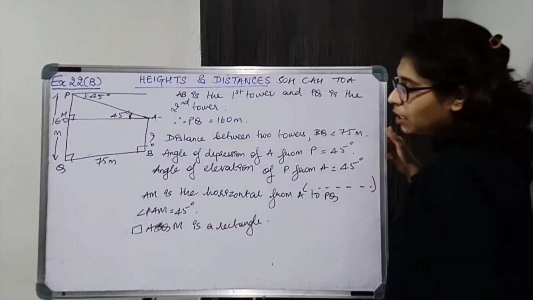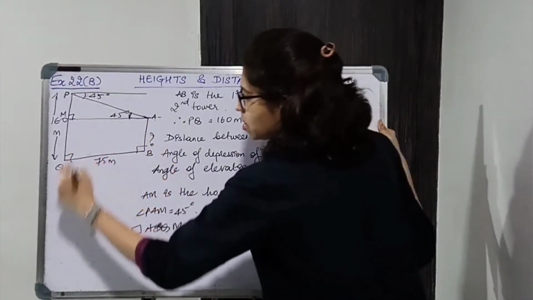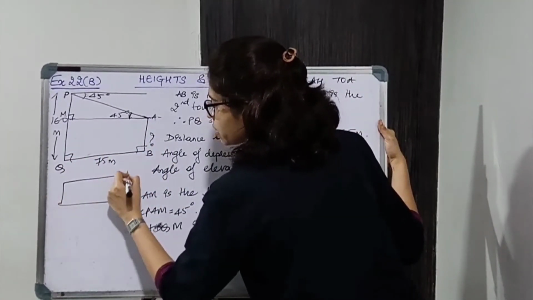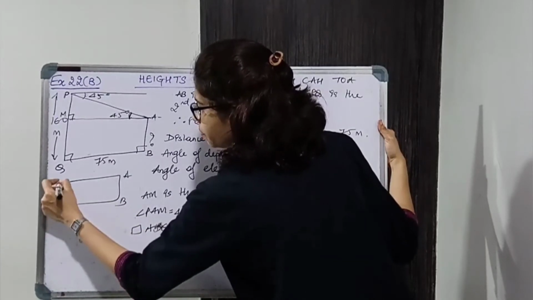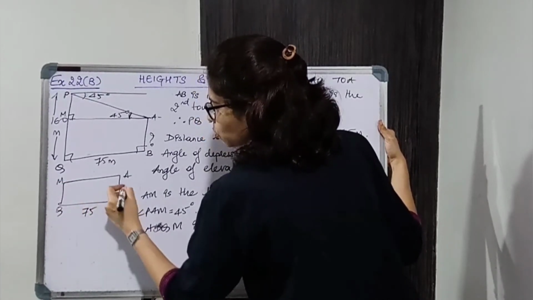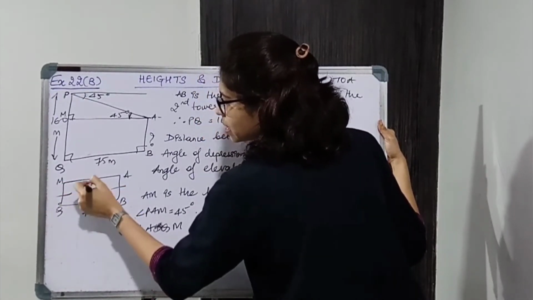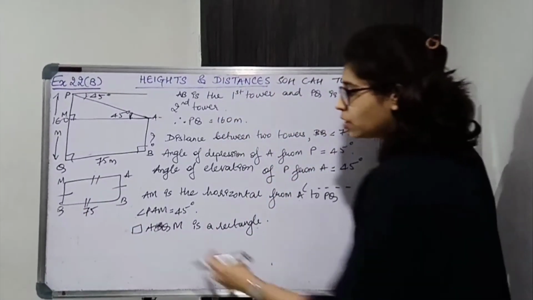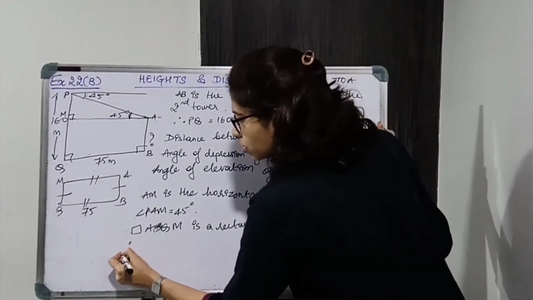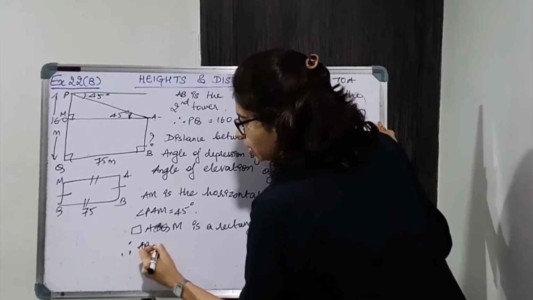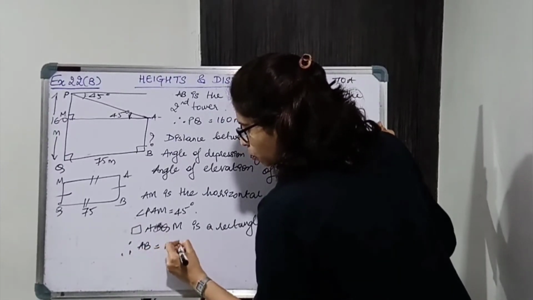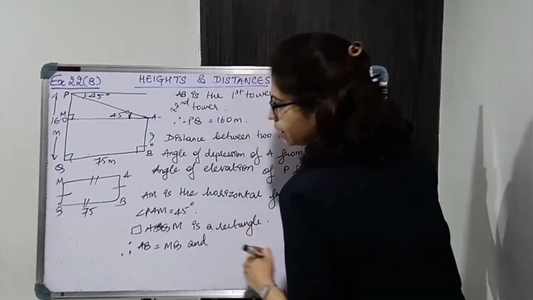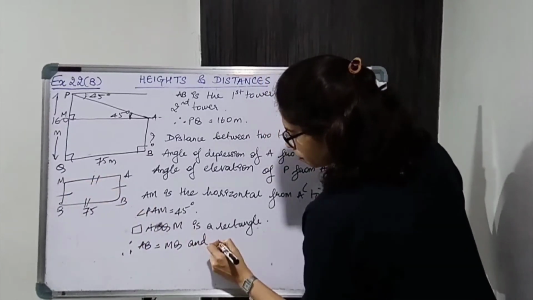Now since this is a rectangle, I can say opposite sides are equal. So this side is equal to this side is equal to this side. Write this down. Since it is a rectangle, therefore AB is equal to MQ and BQ is equal to AM.